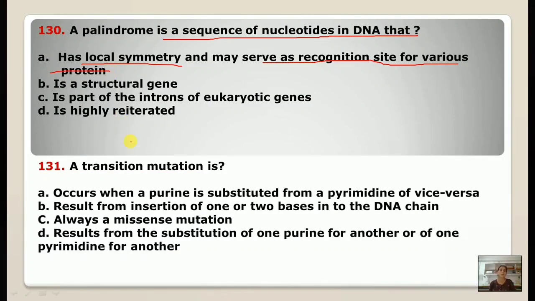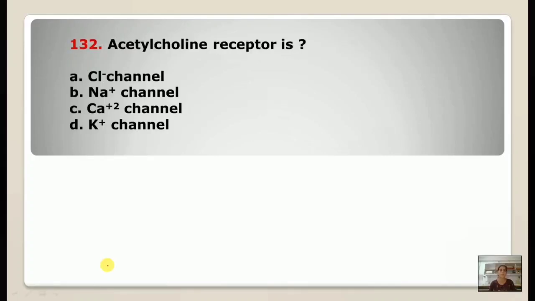131. A transition mutation is, the correct option is this one. It results from the substitution of one purine for another or one pyrimidine for another. So one purine is replaced by another purine, or a pyrimidine is replaced by another pyrimidine. Substitution takes place.